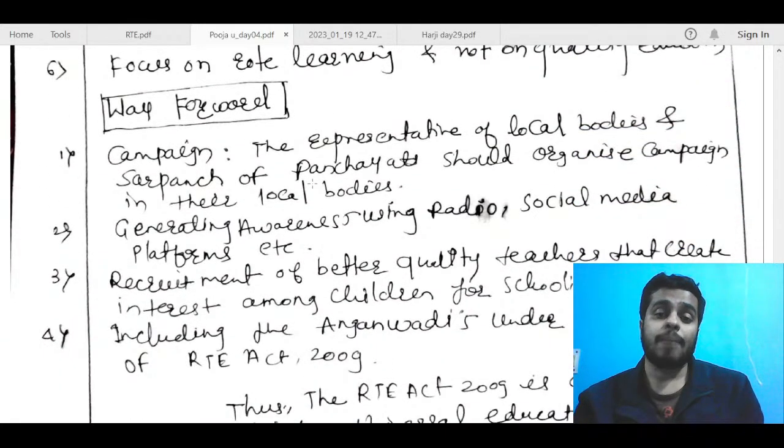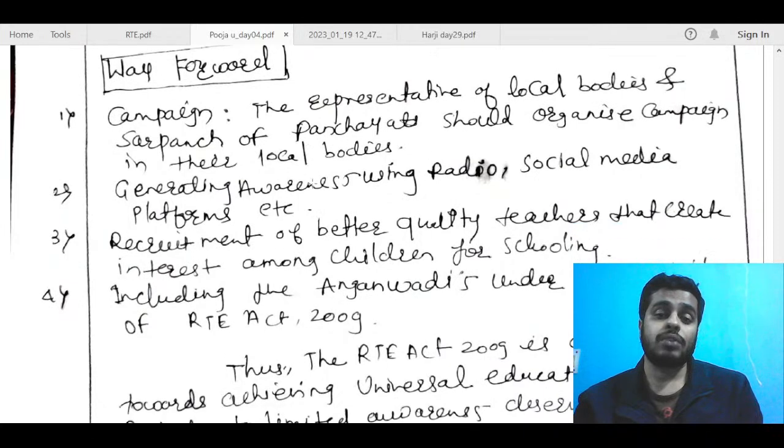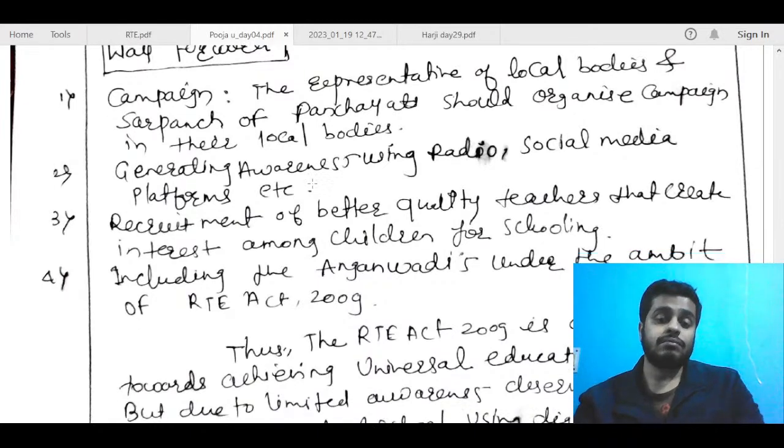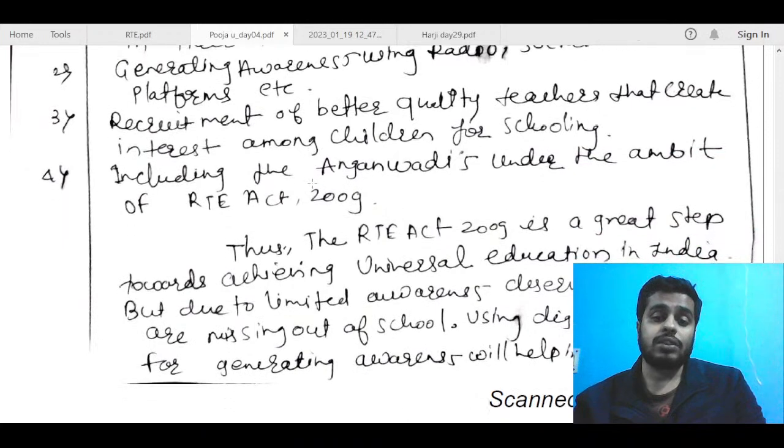Next is way forward: campaign, the representative of local bodies, Sarpanch. Okay, generating awareness using radio, social media, fine. Recruitment of better quality teachers, including the Anganwadis under the ambit of RTE Act, fine. Thus, the RTE Act is a great step towards achieving universal education in India, but due to limited awareness, deserving children are missing out of school. Using digital media for generating awareness will help in winning.